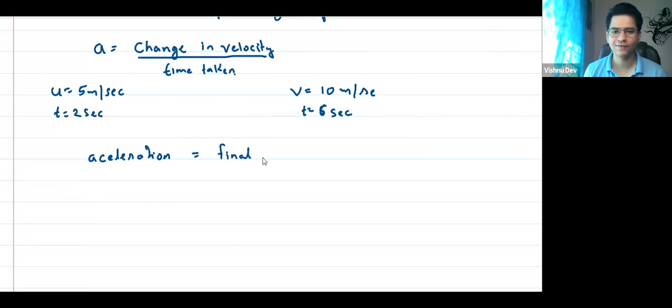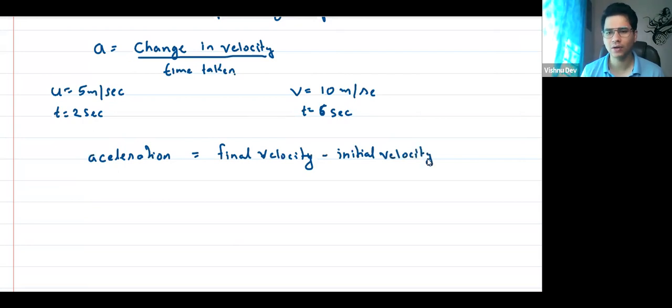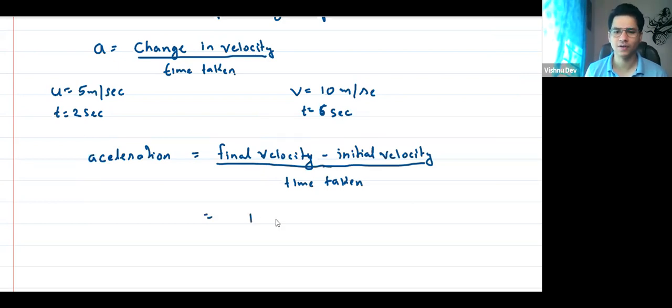Final minus initial. Step by step, very simple concept. Final velocity minus initial velocity, divided by time taken. So I can say the final velocity was 10, minus initial was 5, divided by time taken, which is 6 minus 2 seconds.